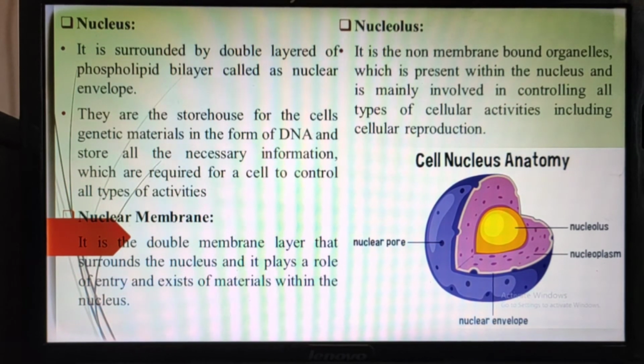So there are two types of chromatin. First is euchromatin, meaning in some regions DNA is more active and genetically more active. And second is heterochromatin. What do you mean by heterochromatin? In some places there are more proteins and less DNA, so it is called heterochromatin.